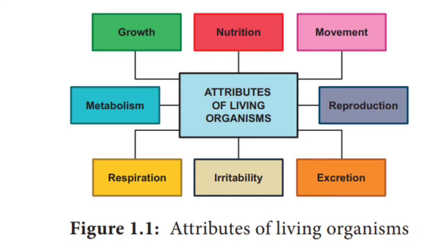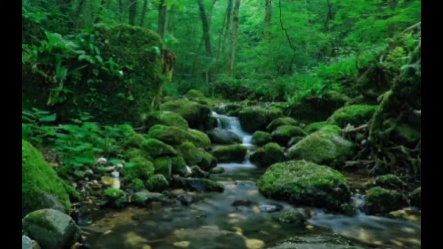Students, today we will be discussing the 7 characteristics of living organisms. These characteristics help us define and understand what makes something alive. By exploring each characteristic, we can gain a deeper appreciation for the incredible diversity of life on our planet. So let's dive in.